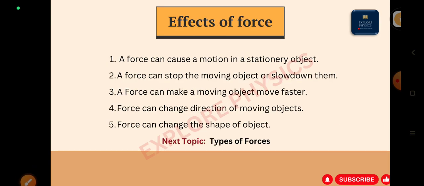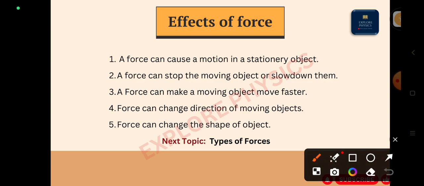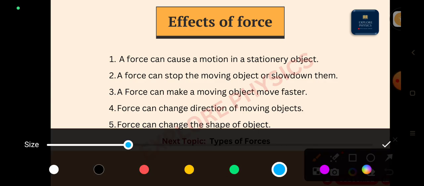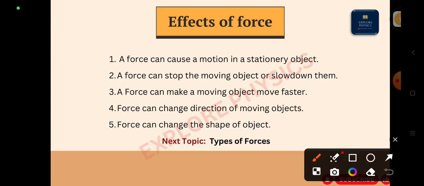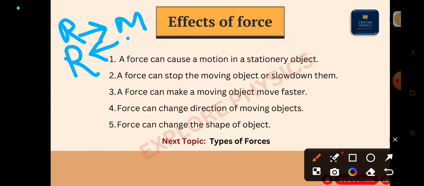See, what are the effects of the forces? As I already told you, force is simply a push or pull of an object. So force can cause the motion of the object if it is in the state of rest. If the object is in the state of motion, it will get converted to rest.